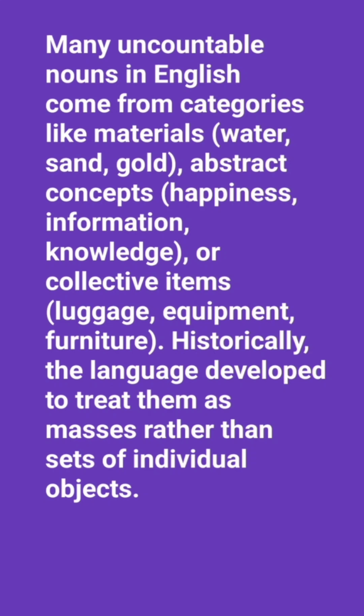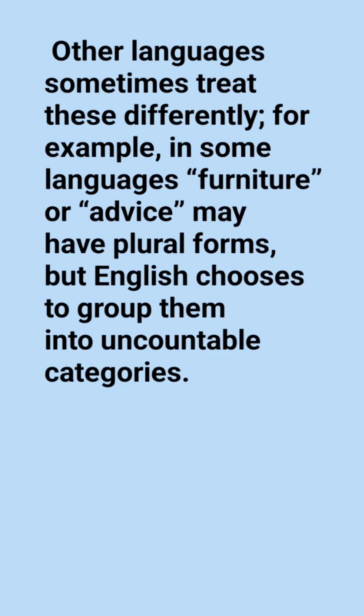Many uncountable nouns in English come from categories like materials, water, sand, gold, abstract concepts, happiness, information, knowledge, or collective items, luggage, equipment, furniture. Historically, the language developed to treat them as masses rather than sets of individual objects. Other languages sometimes treat these differently. For example, in some languages, furniture or advice may have plural forms, but English chooses to group them into uncountable